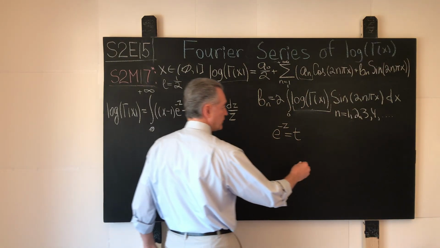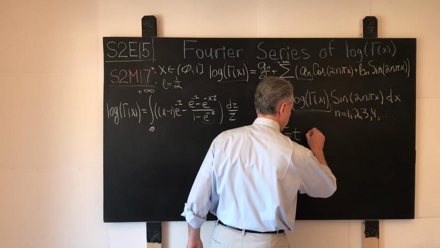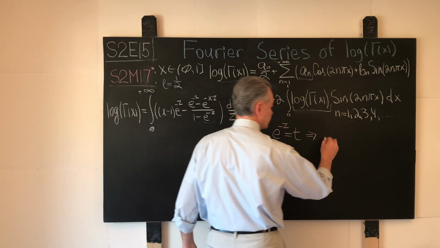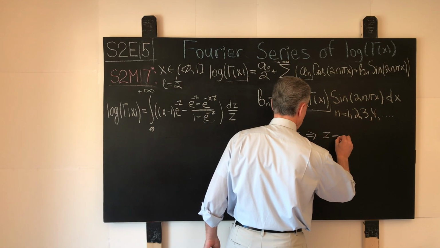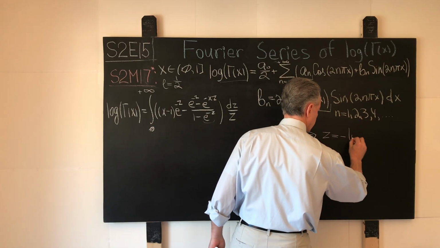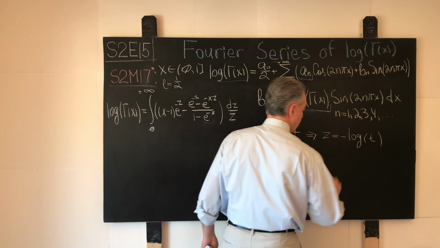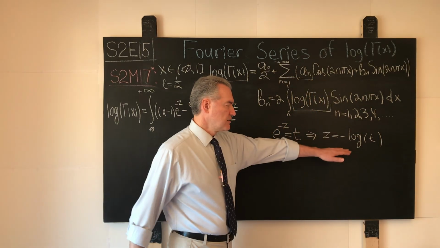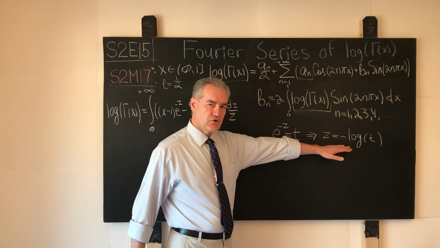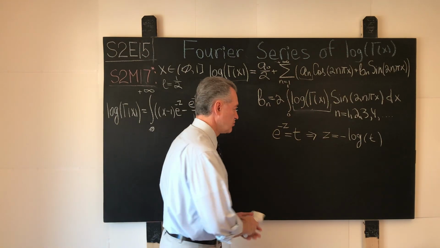And then from here, it follows what? From here, we have that z, for example, equals negative logarithm of t. And then if we differentiate, we take the first differential of this expression, what do we get?